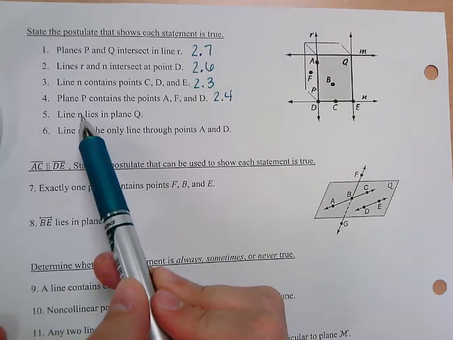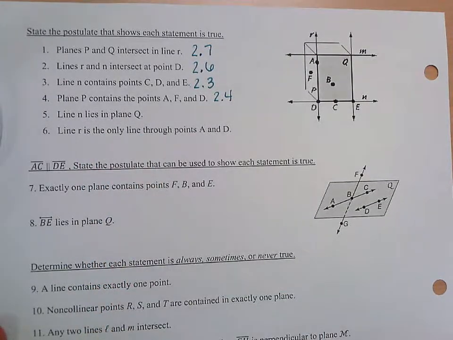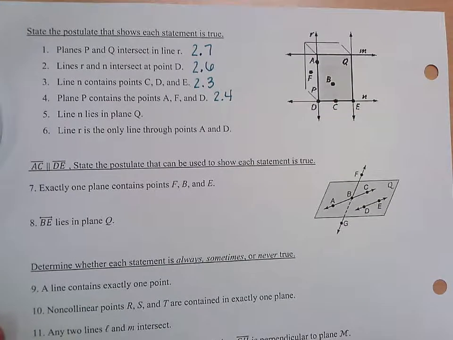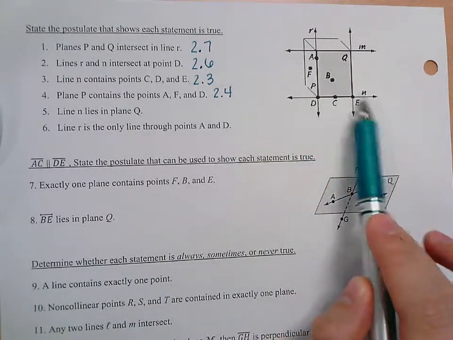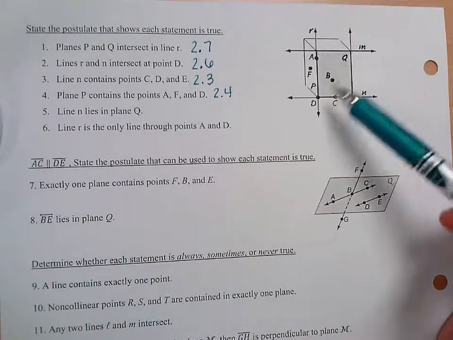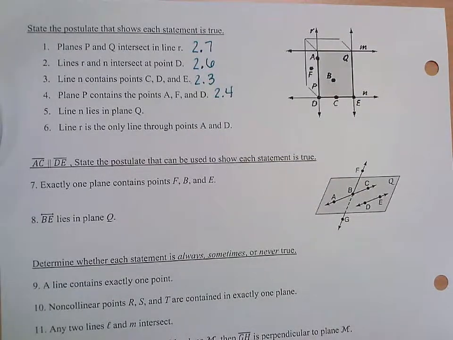And then 5, line N lies in plane Q. Which postulate do you think confirms that line N lies in plane Q? We see it on the edge of plane Q, but that is considered in plane Q. 2.5.